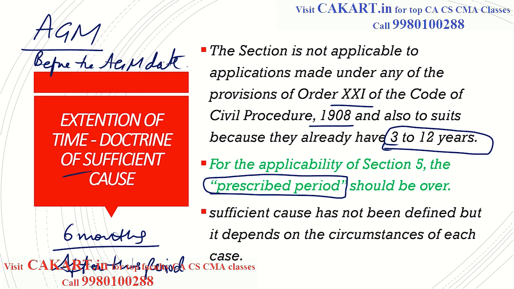Okay, but here for extension of the time, we must have a period which is over. The time limit should be over. After that, you can apply for sufficient cause for extension. Sufficient cause is nothing but asking for extension. Sufficient cause has not been defined, but it depends on the circumstance of each case.